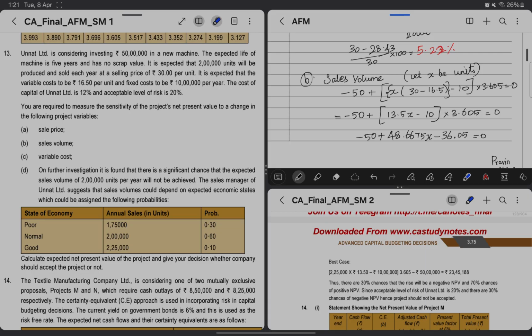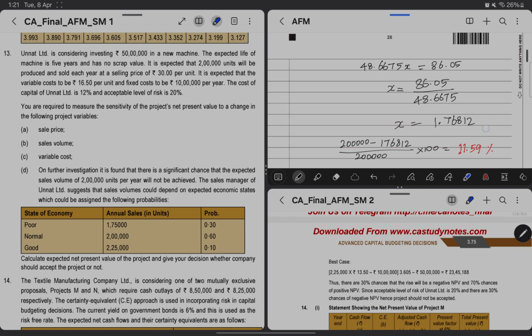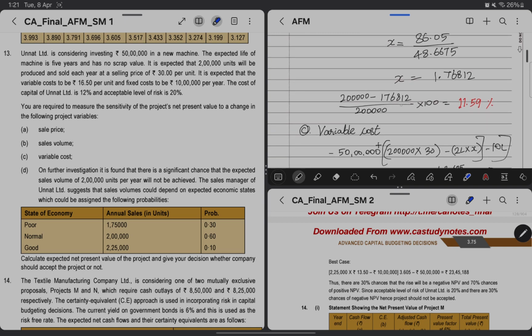Okay, going further, they are asking sales volume. So we have to keep the sales volume as x, wherein we know the contribution is 13.5, so we can directly go with 13.5x minus the 10 lakhs, then into annuity factor, then initial investment, wherein we will get the value as 1,76,812 as the units. Then 2 lakh minus 2 lakh will be the existing units. We will get the sensitivity as 11.59 percentage.